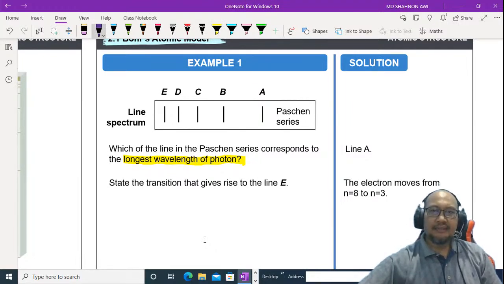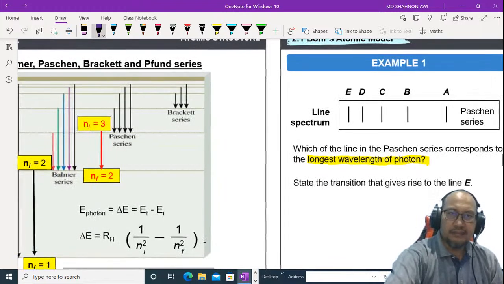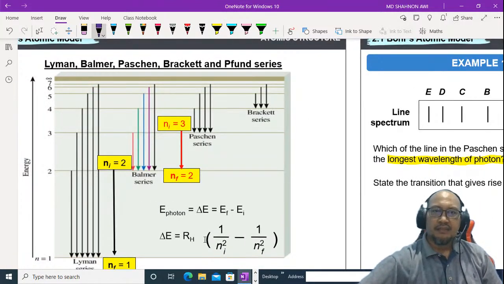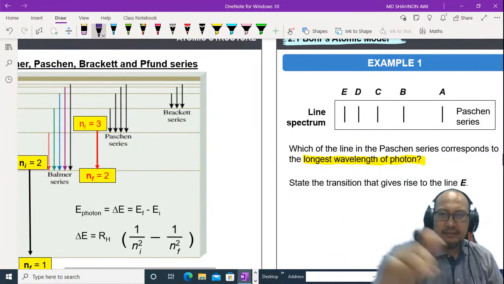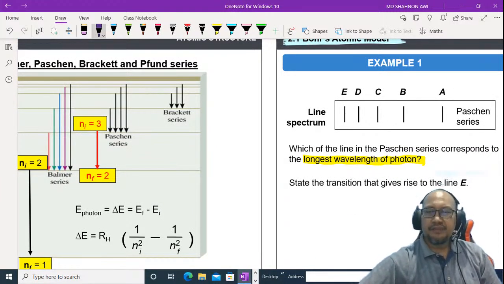Line A here is in the Paschen series, where the electron will fall back to n equal to 3. This is the first line in the Paschen series.